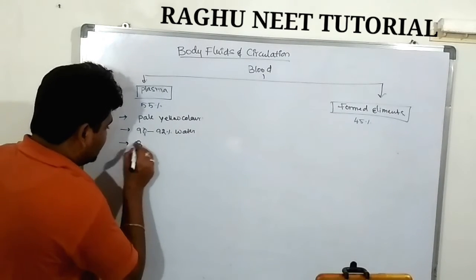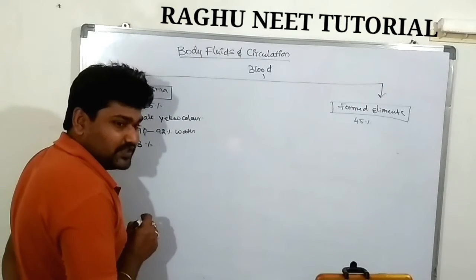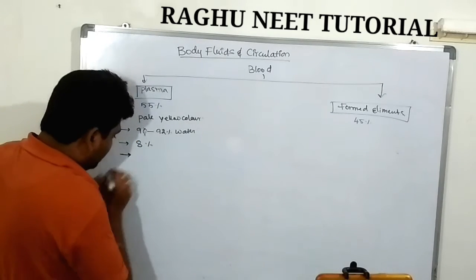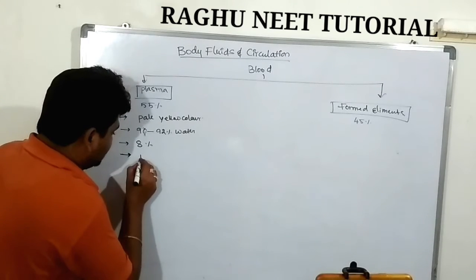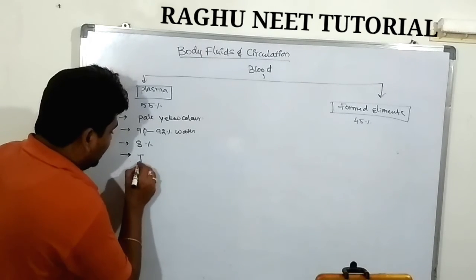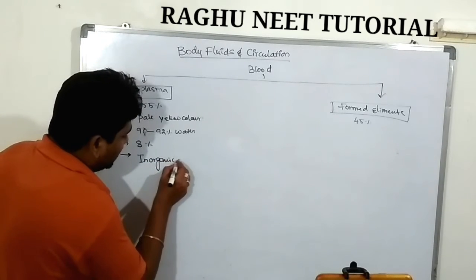The remaining 8% of plasma is made up of, the composition of the plasma contains, first, inorganic components, organic components.